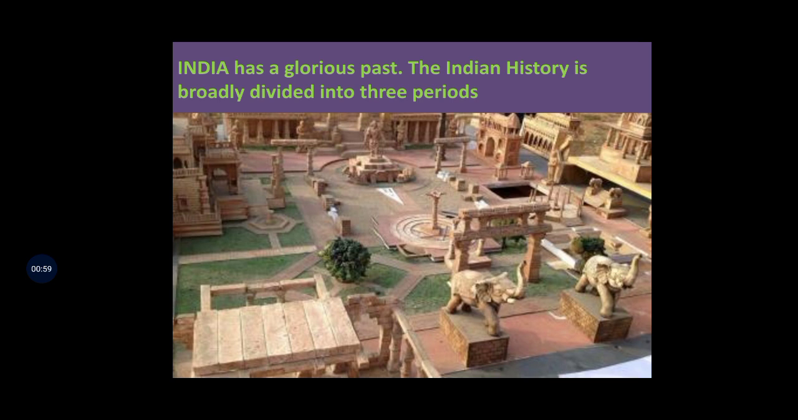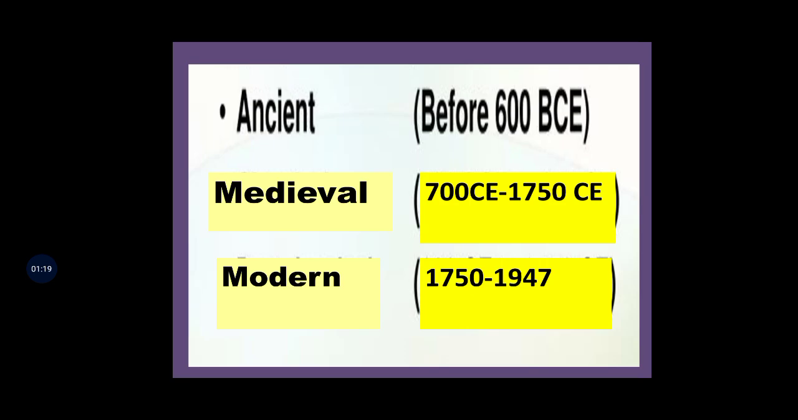Students, India has a glorious past. Indian history is broadly divided into three periods. So let's see which are the three periods in which Indian history is divided. First, ancient history, then medieval, then modern. If you see the time period, ancient history is before 600 BCE. Students, BCE means Before Common Era.